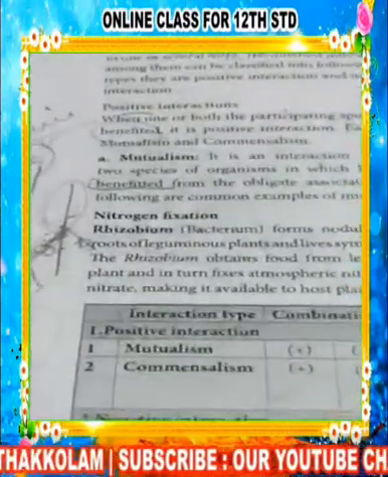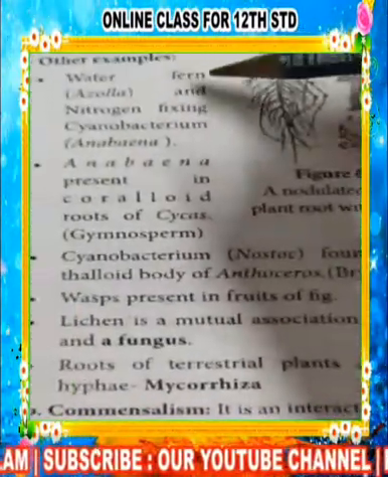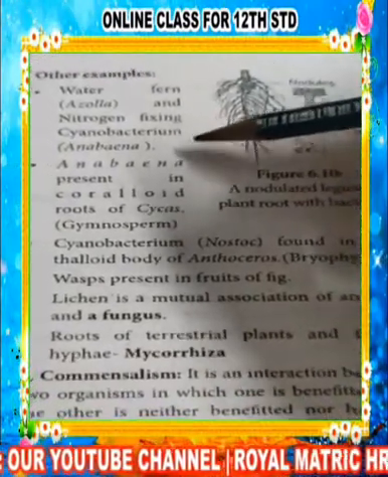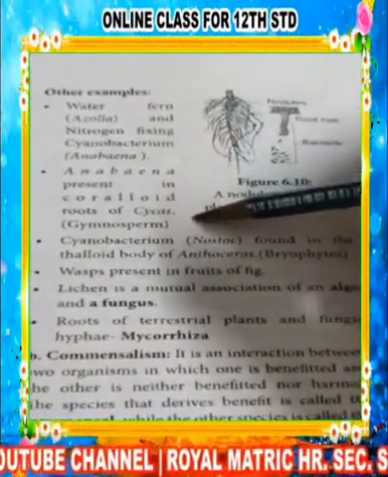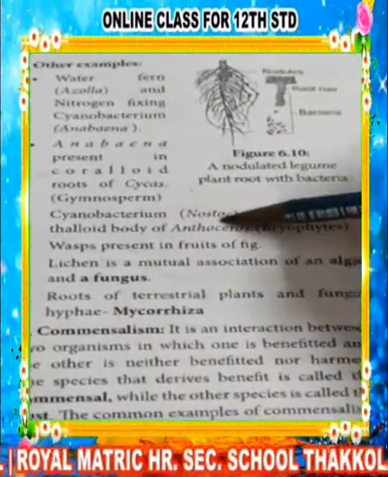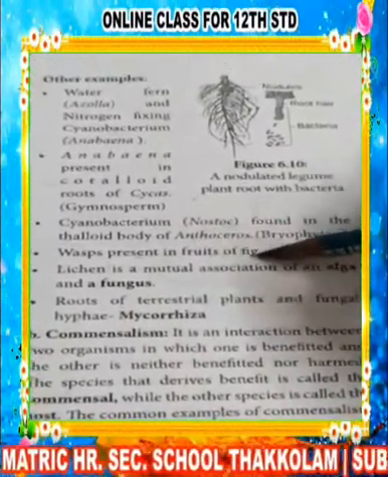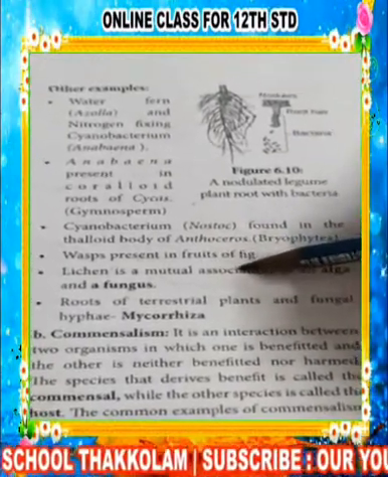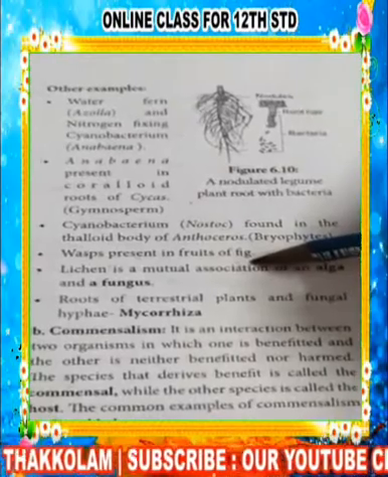We can see other examples also. Other examples of mutualism are the water fern and the nitrogen-fixing cyanobacterium Anabaena present in the coralloid roots of Cycas, the cyanobacterium Nostoc found in the thalloid body of Anthoceros, and the wasp present in the fruits of the fig.